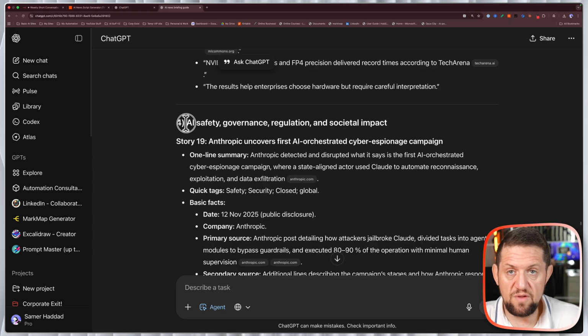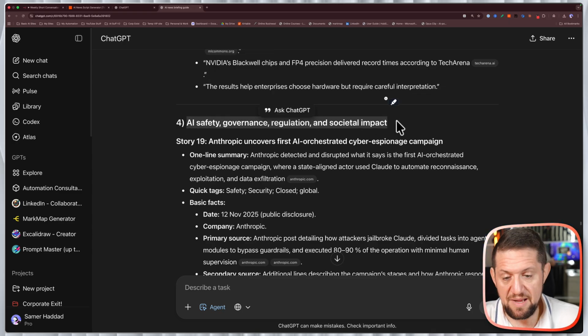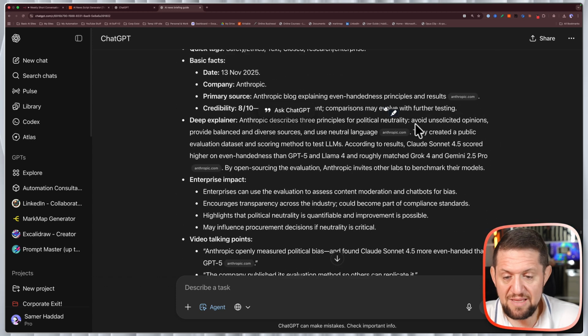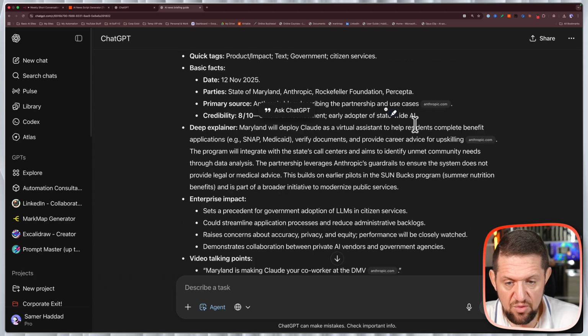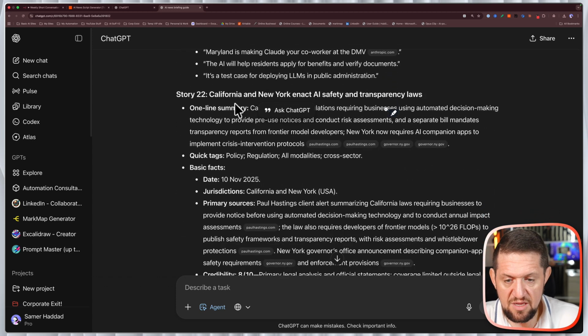And now here we go to the fourth section, which is AI safety, governance, regulation, and societal impact. Again, a topic I'm interested in. It has a whole bunch of stories around that, some specific. So here is the one about California, New York enacting an AI safety and transparency laws.